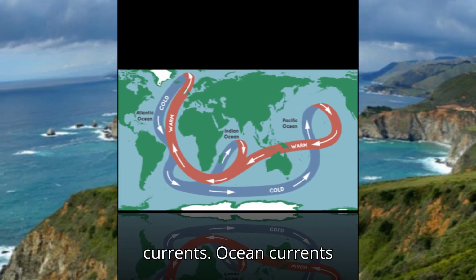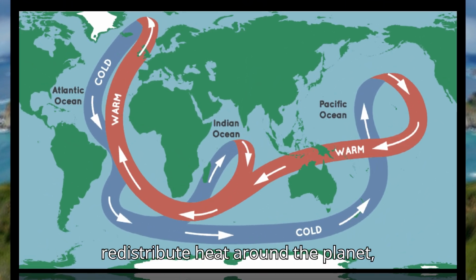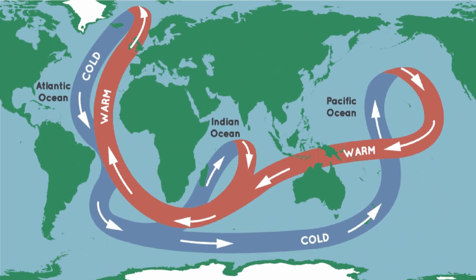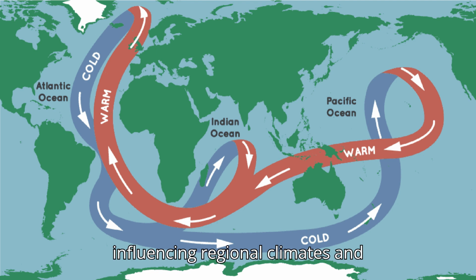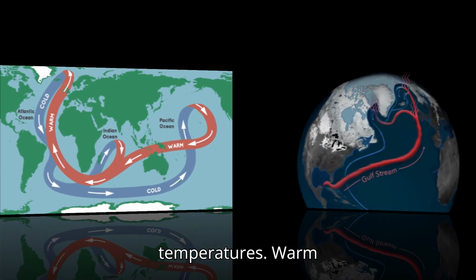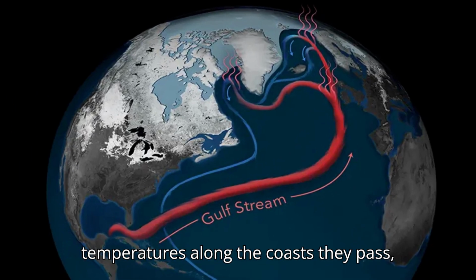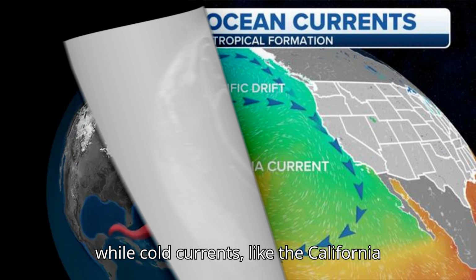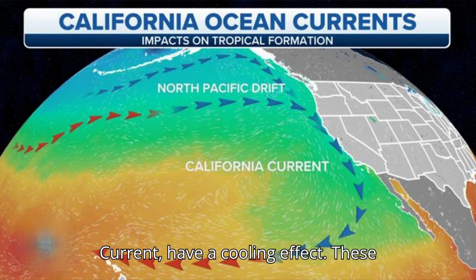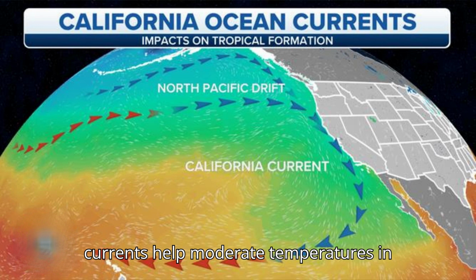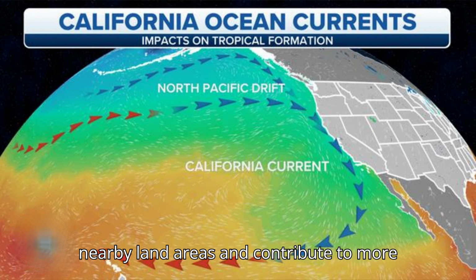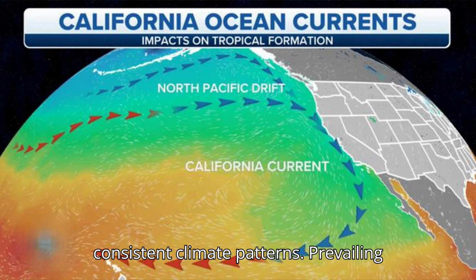Ocean currents. Effect. Ocean currents redistribute heat around the planet, influencing regional climates and temperatures. Explanation. Warm currents, like the Gulf Stream, raise temperatures along the coasts they pass, while cold currents, like the California current, have a cooling effect. These currents help moderate temperatures in nearby land areas and contribute to more consistent climate patterns.